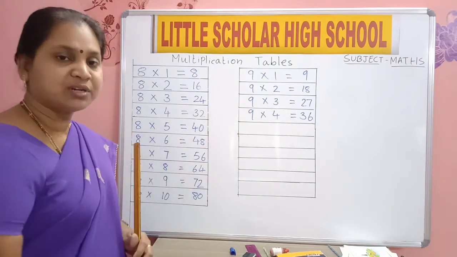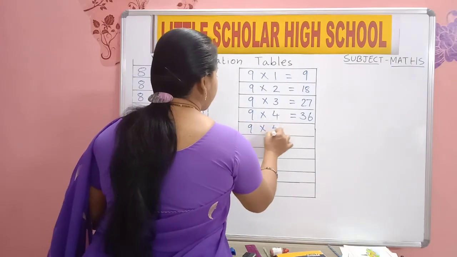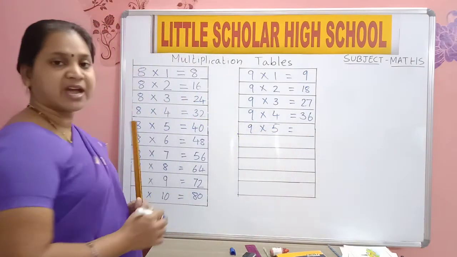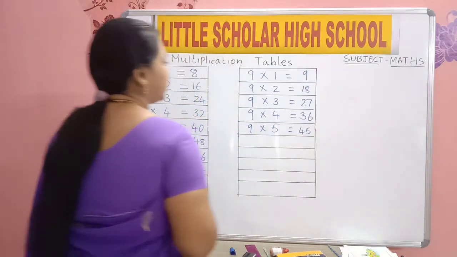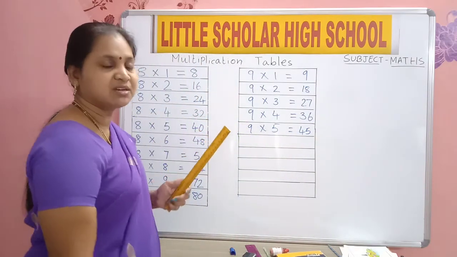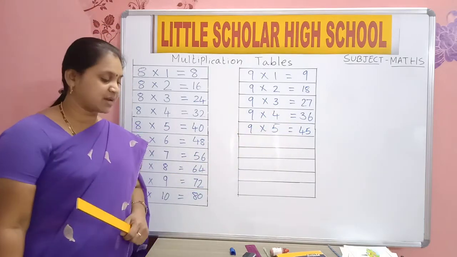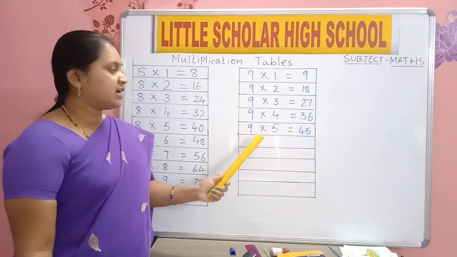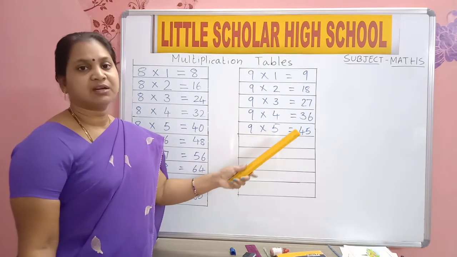After 9 fours, 9 fives. 9 fives are 45. Come on, say 5 times. 9 fives are 45.